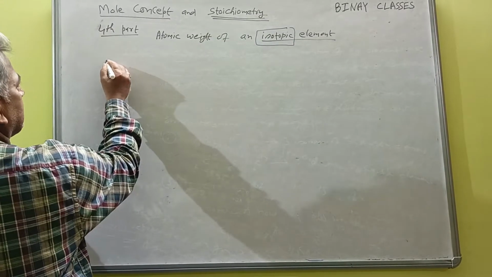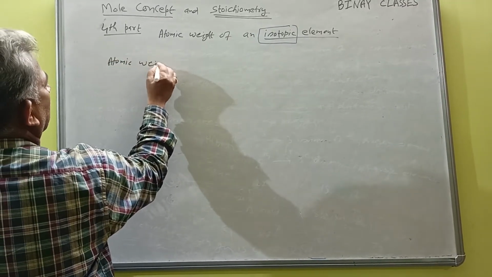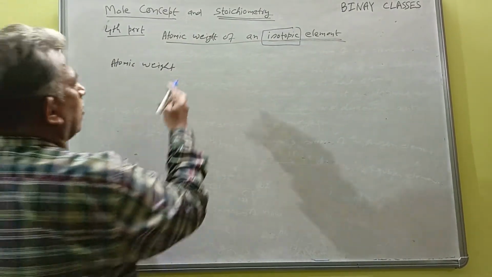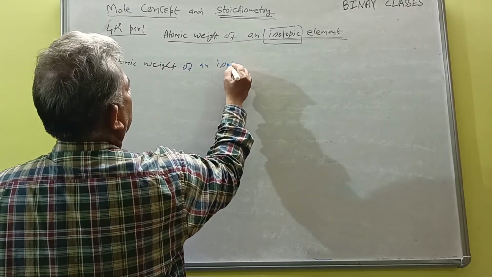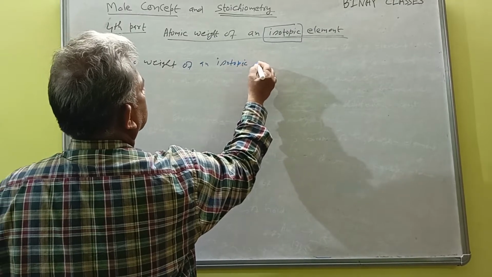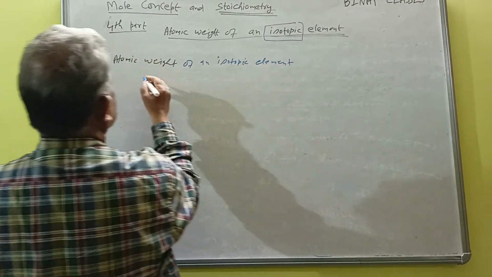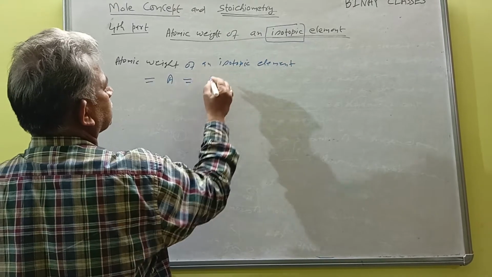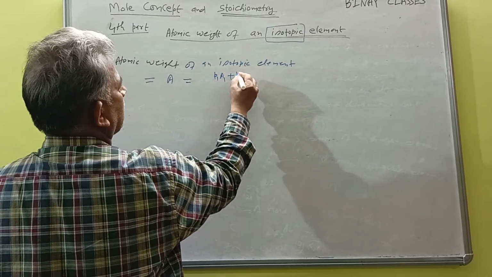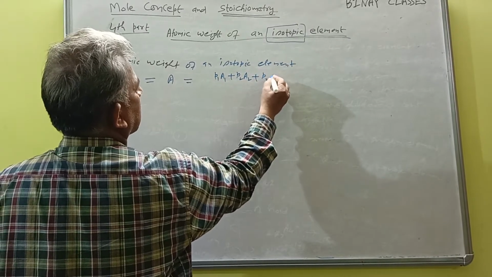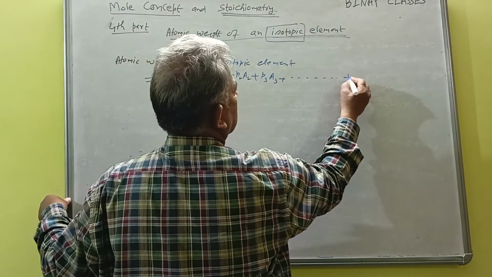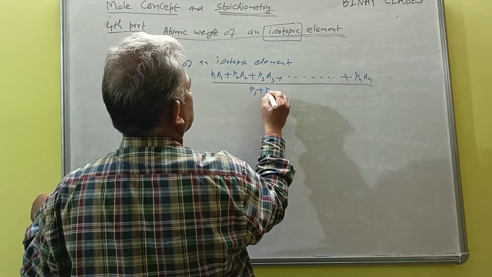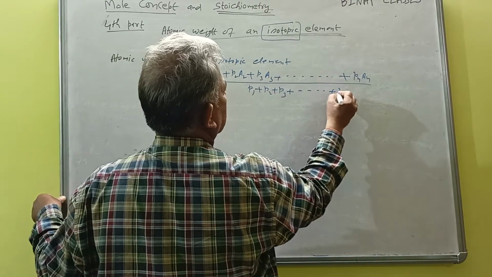So the atomic weight of an isotopic element is equal to, suppose, A, and this A is equal to P1A1 plus P2A2 plus P3A3 and so on up to PnAn, divided by P1 plus P2 plus P3 and so on up to Pn.